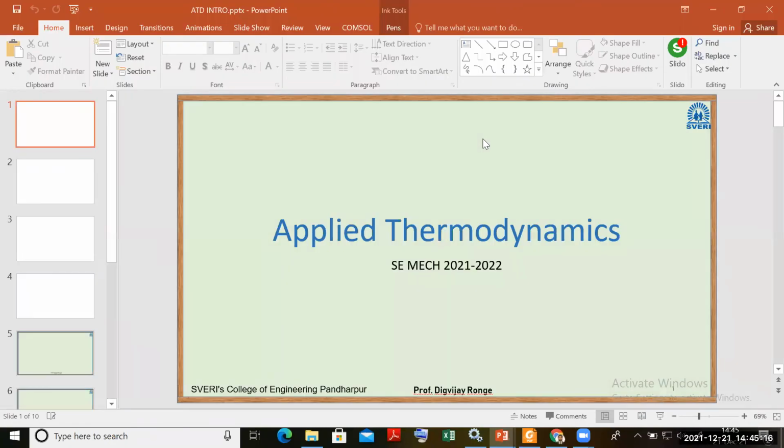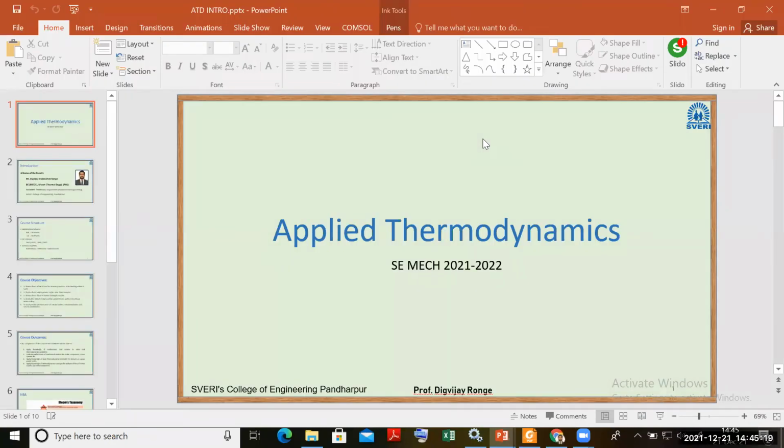So the syllabus is again pretty much reduced by 30%. Previously the syllabus was very huge for the ATD. Now in the revised syllabus, it has been decreased by almost 30%. Okay.